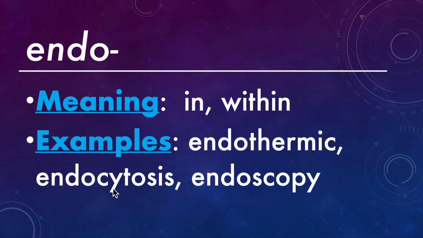Endocytosis is, well, cyto is cell, so this means into or in or within the cell. So endocytosis is where a cell, like a bacteria or a white blood cell or something, will surround another cell and basically ingest it.